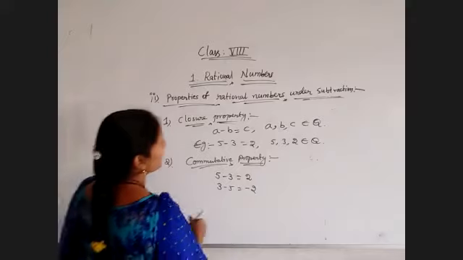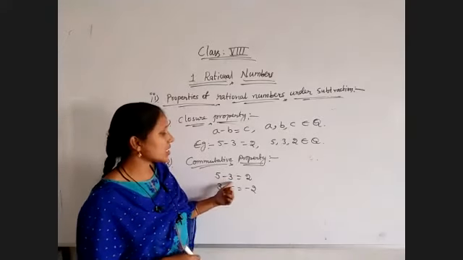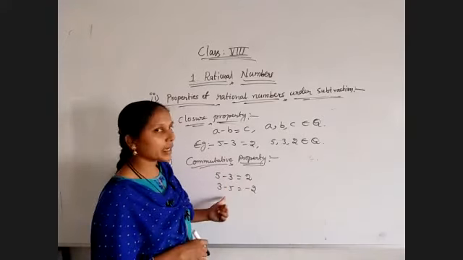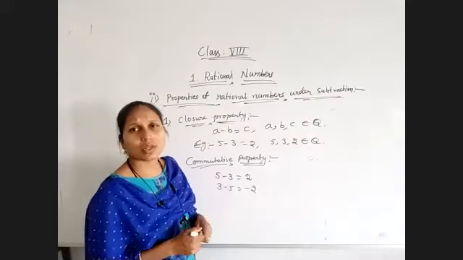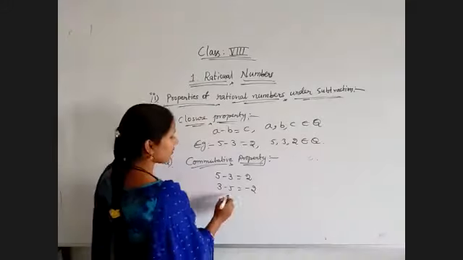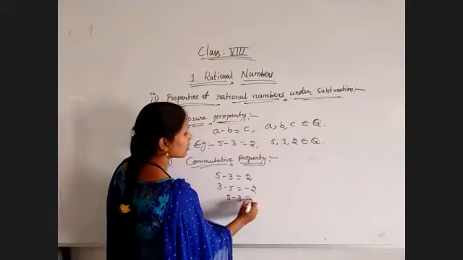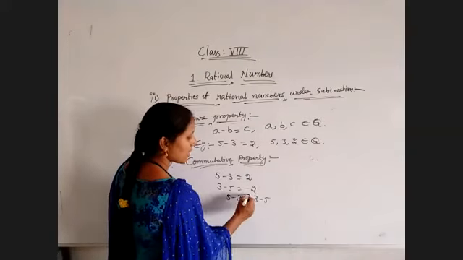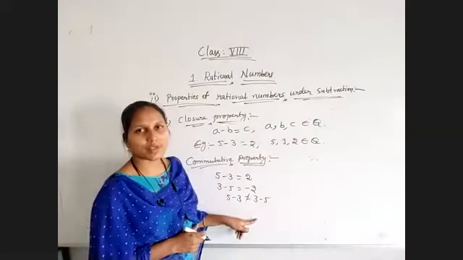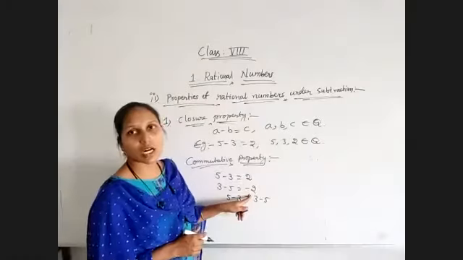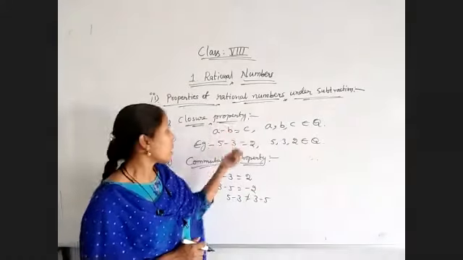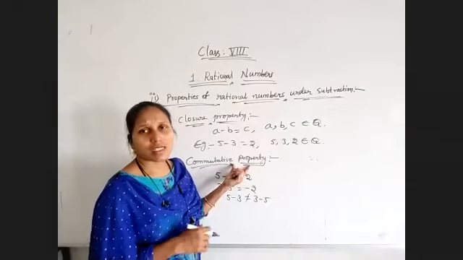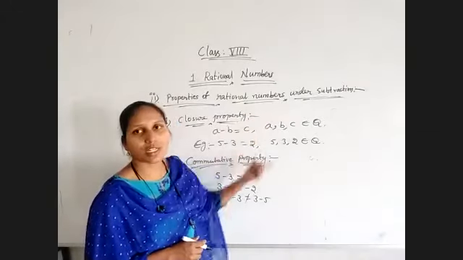So here, 5 minus 3 is equal to 2. 3 minus 5 is equal to minus 2. According to the commutative property, 5 minus 3 must be equal to 3 minus 5. But 5 minus 3 is not equal to 3 minus 5 because 2 and minus 2 are not equal. That means the commutative property is not satisfied under subtraction for rational numbers also.